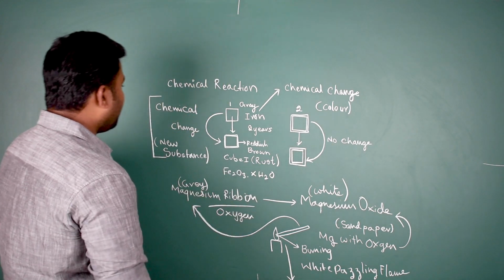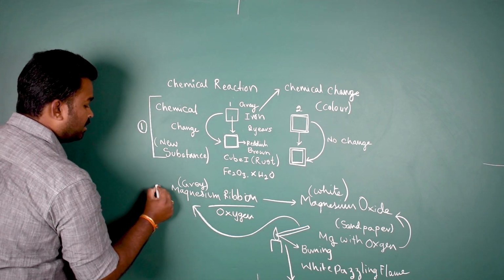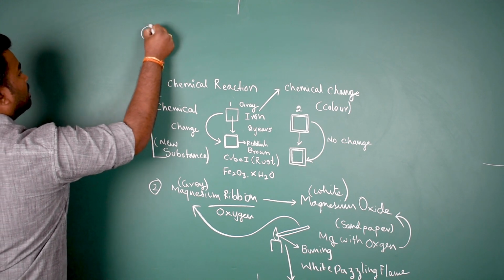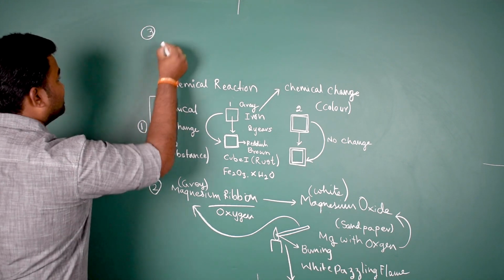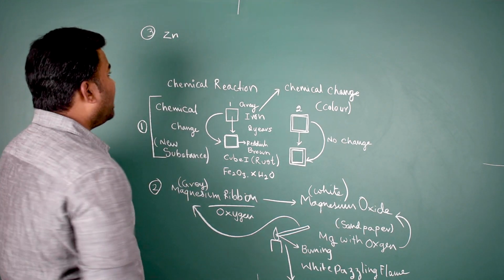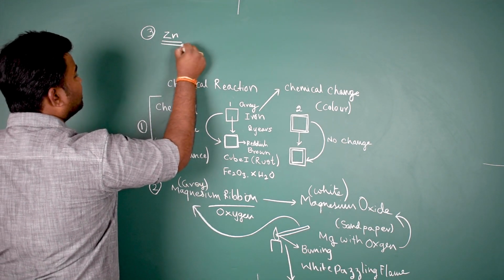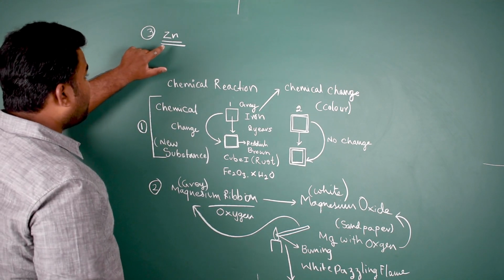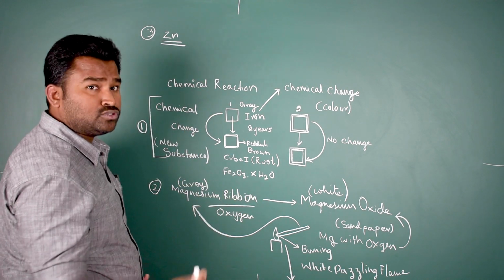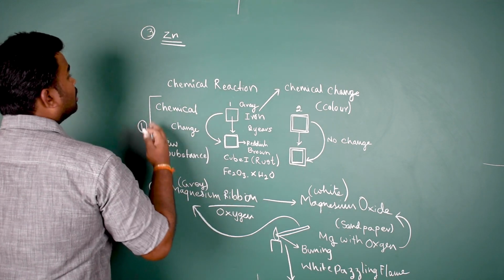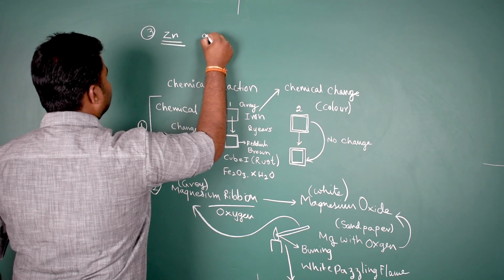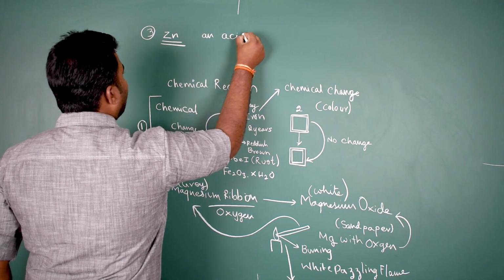Okay, let me take one more example. We have taken two examples, so let's take a third example, where I am taking zinc granules, that is, small pieces of zinc. This zinc is a metal, correct? Now I am getting this metal into an environment of an acid.